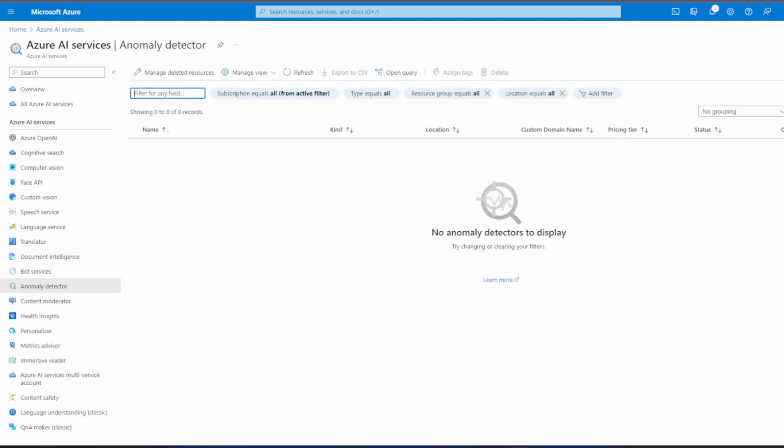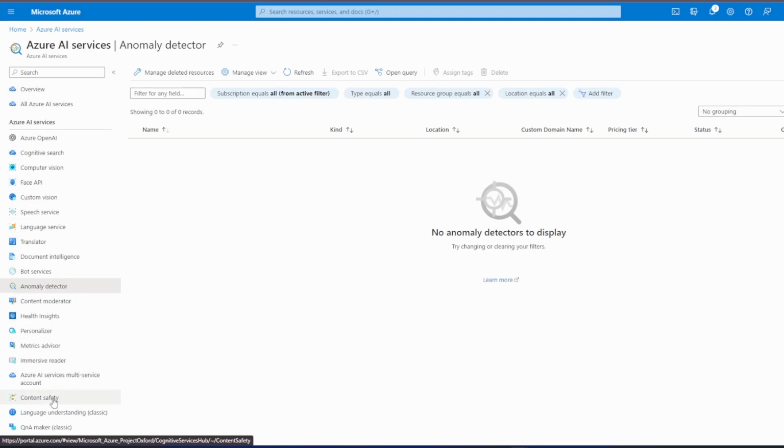The next one is Anomaly Detection. Anomaly Detection is an easily embedded time series model which detects spikes, dips, deviations from cycle patterns, and trend changes through both univariate and multivariate APIs. Azure AI Content Moderator is an AI service that lets you handle content that is potentially offensive or risky. It includes the AI-powered content moderation service, which scans text, images, and videos and applies content flags automatically.